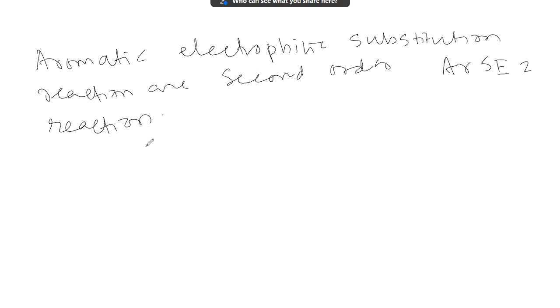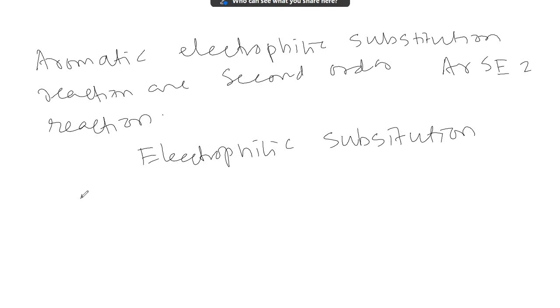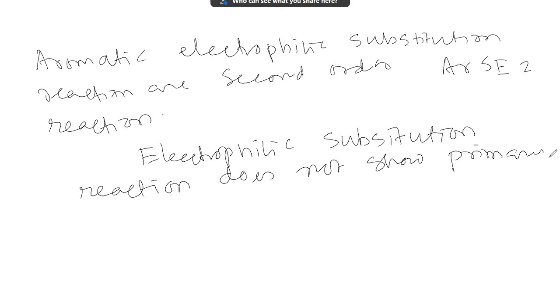Second most important question: electrophilic substitution reaction does not show primary kinetic isotopic effect.